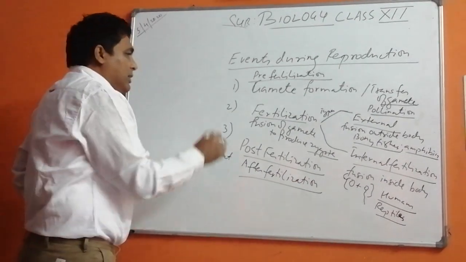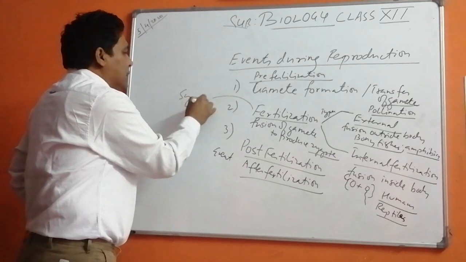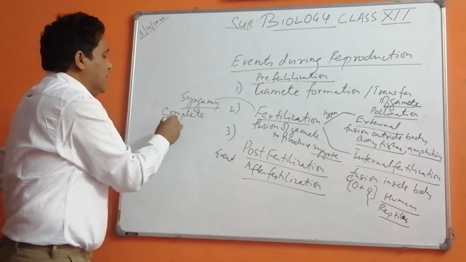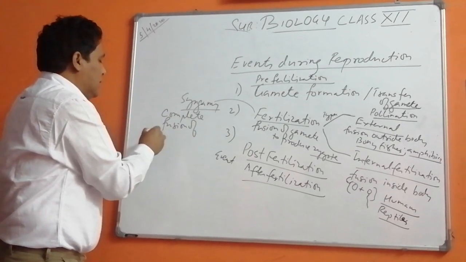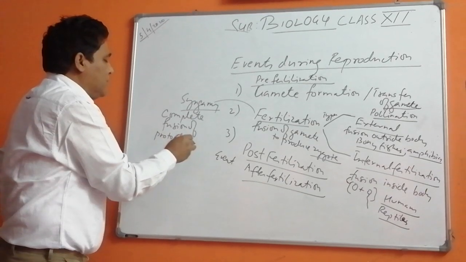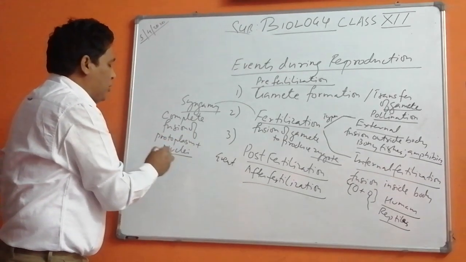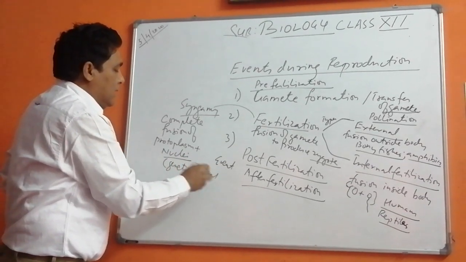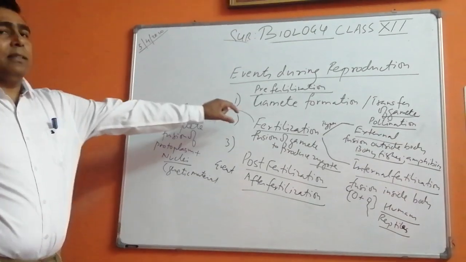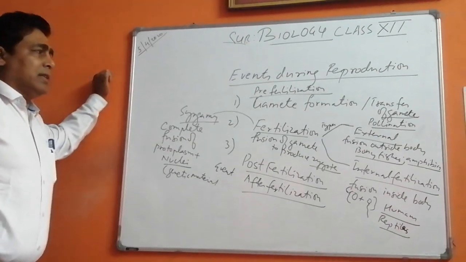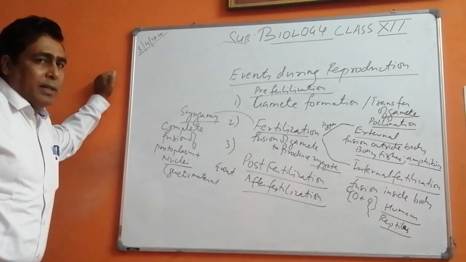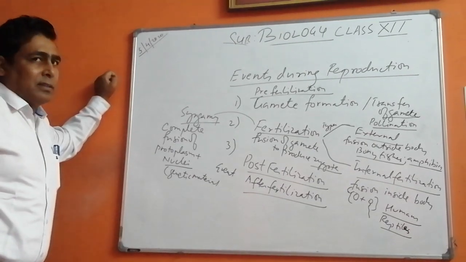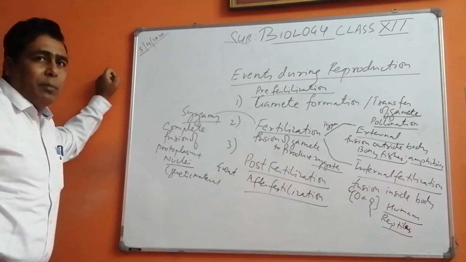Now there is another term in your book, syngamy. Syngamy is the complete fusion of protoplasm plus nuclei, that is, genetic material. Not all fertilizations lead to the production of an organism. This question comes most of the times. Sometimes the nuclei do not fuse, and other factors are also there. We will talk more about this in your coming chapters.